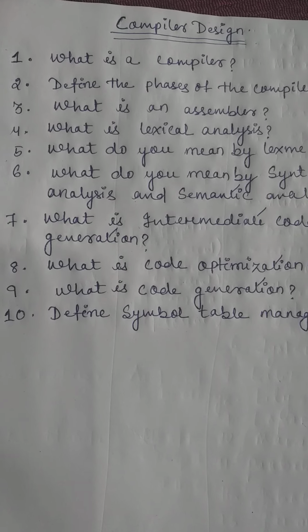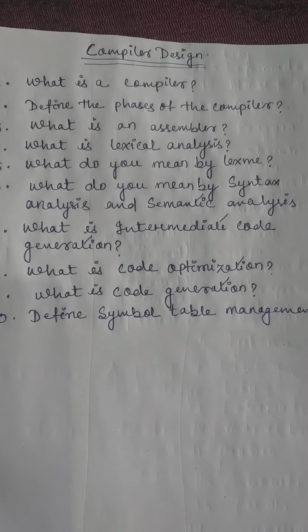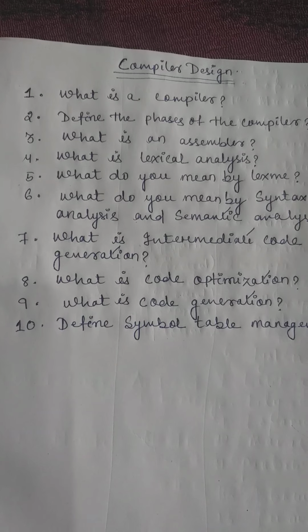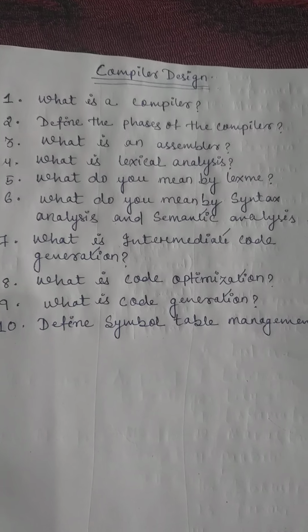That means lexical analysis makes the tokens in compiler design.